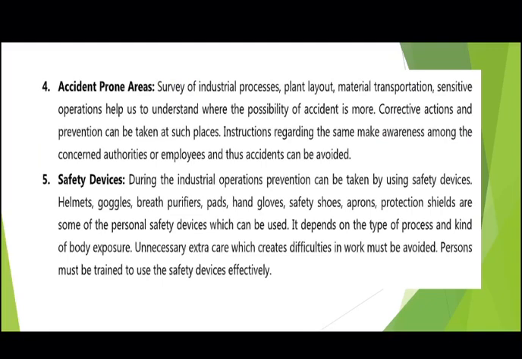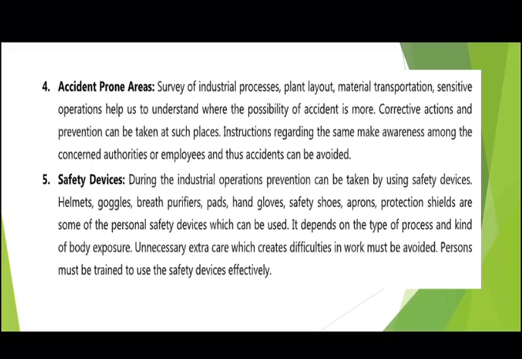Fourth is accident prone areas. A survey of industrial processes, plant layout, material transportation, and sensitive operations helps us to understand where the possibility of accident is more. Corrective actions and preventive care must be taken at such places. Instructions regarding the same should be given and awareness among the concerned authorities or employees should be created.